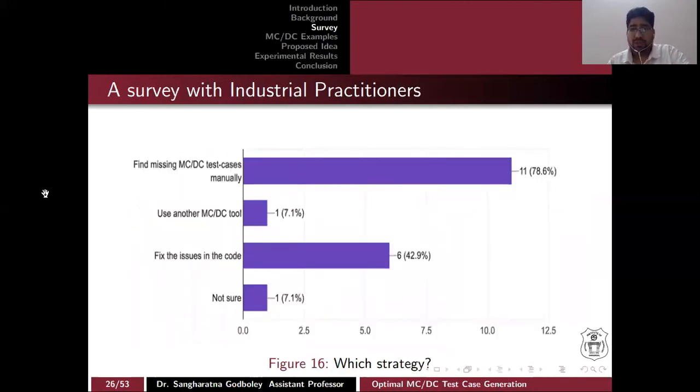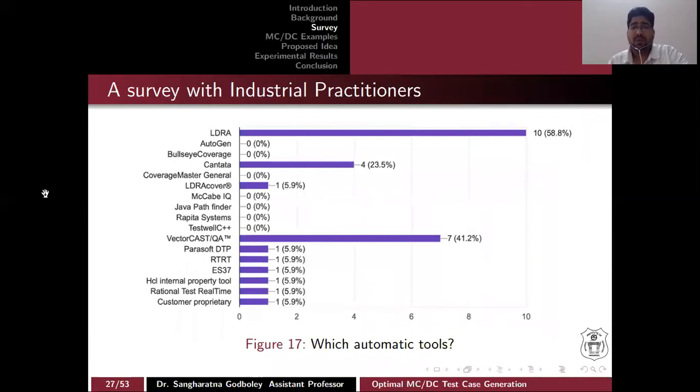Which strategy do they follow when MCDC test cases are missing? We got to know that 78.6% of the practitioners use manual testing when their tool is not able to find the missing MCDC tests. There are a lot of commercial tools for generating MCDC test cases.